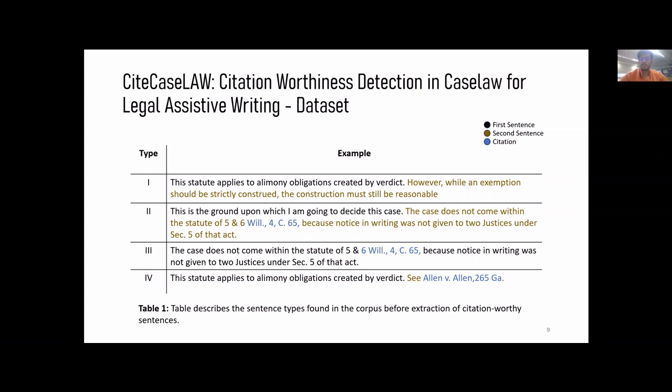We discard the sentences with citations and information altogether present in one sentence. Modifying the sentence by removing the citations will not work due to grammar bias and will disrupt the sentence. In type 4, the second sentence has two parts, the word see and the following citation. We remove the second sentence and mark the first sentence as worthy, as the second sentence indicates the first to be cited. Note that while creating the dataset, we mark a sentence worthy or not based on its following sentence.